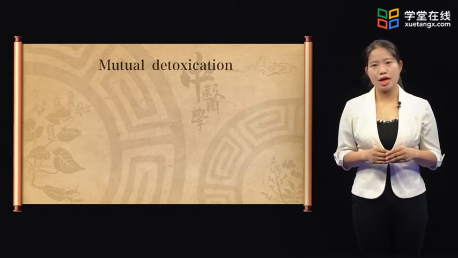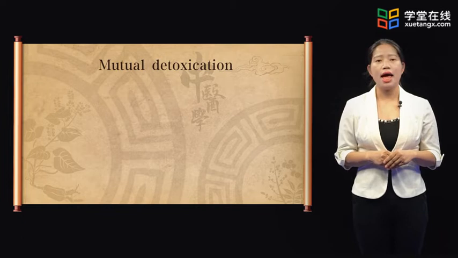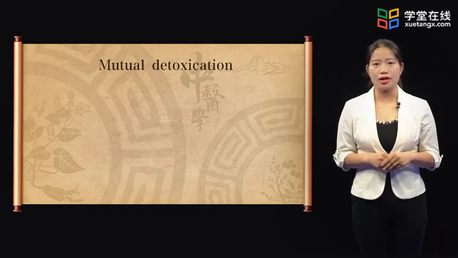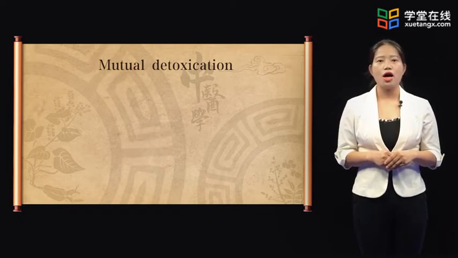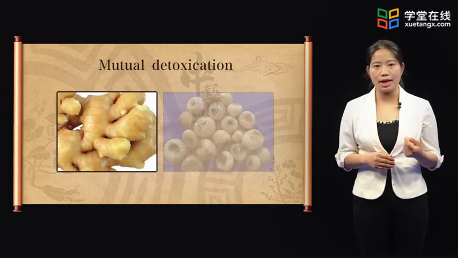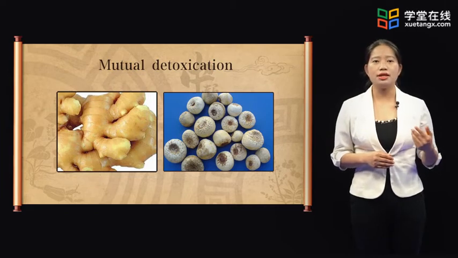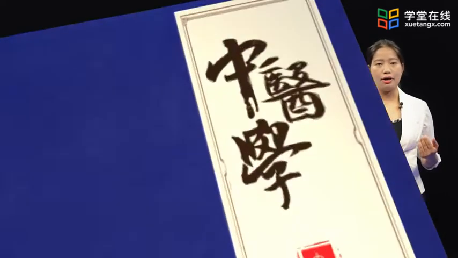Mutual detoxification. One medicinal herb can relieve or remove toxic properties and side effects of the other. For example, ginger can relieve the poisonous action of Banxia. We will say ginger can eliminate the side effects of Banxia. Mutual restraint and mutual detoxification refer to the same thing, but in different expression.